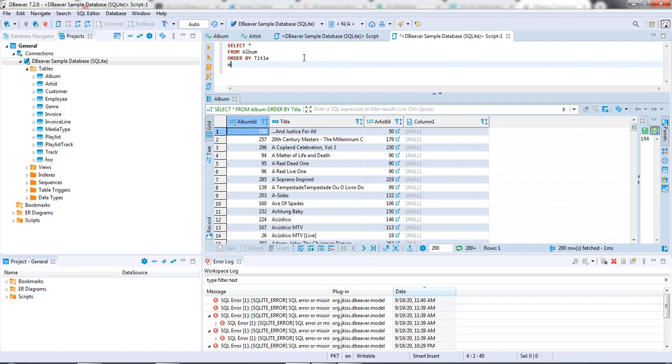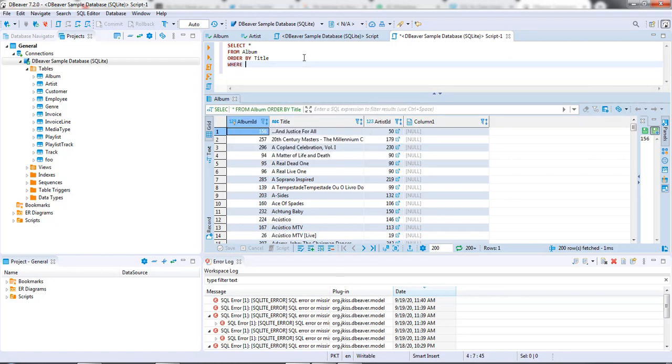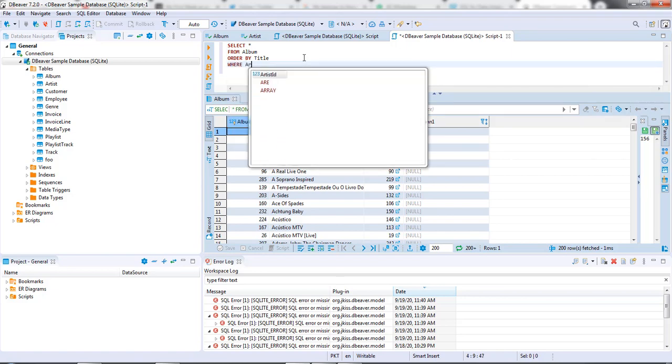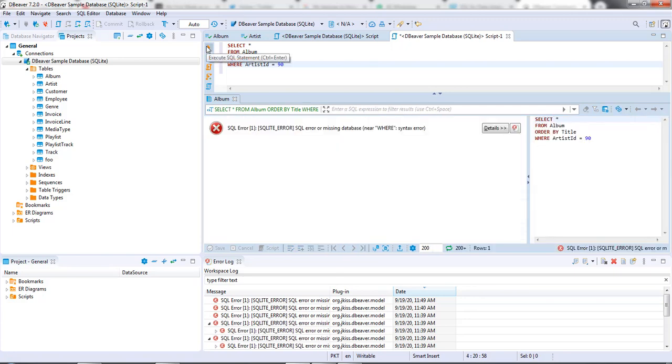Let's say WHERE, I'll start with the artist ID first. Artist ID equals 90. So basically I'm putting a condition on my query, and what this condition says is that I want the query to return only those rows in which the artist ID is 90. Let's click on play over here. Okay, just give me a second.